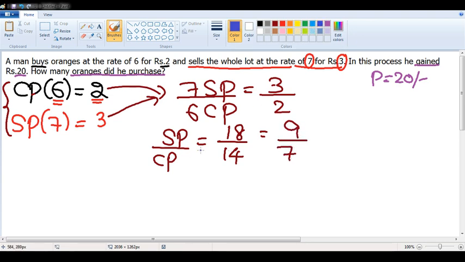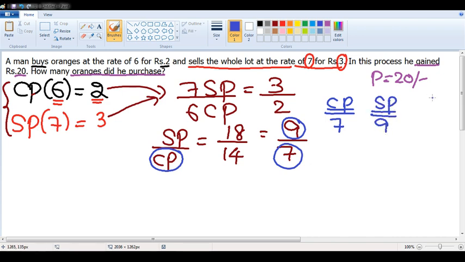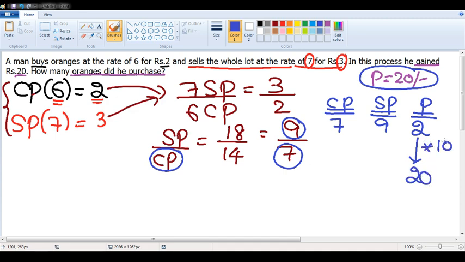That means, can I say that CP is nothing but 7 rupees. Cost price is 7 rupees. SP is 9 rupees, right? Cost price is 7, selling price is 9. So profit is how many rupees? 2 rupees. But according to the question, profit is how many rupees? 20 rupees. 2 should become 20. Multiply by 10. 7 also multiply by 10. 7 into 10 is nothing but 70.